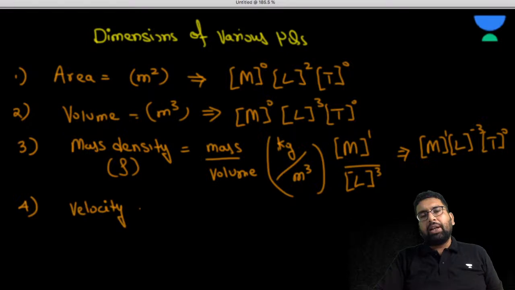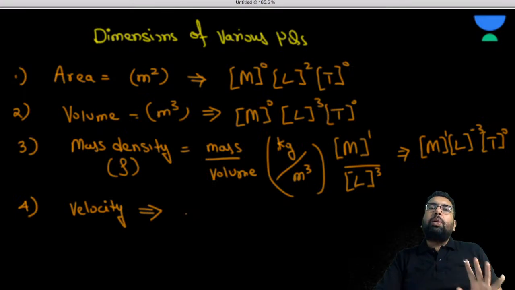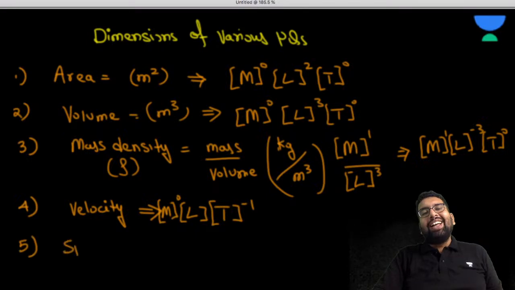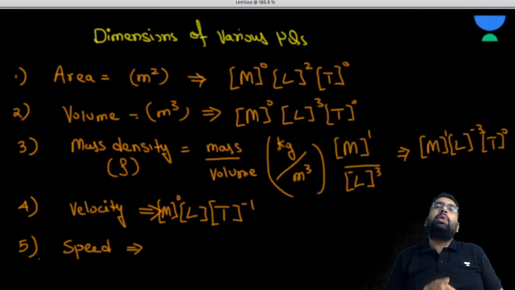We just did it: displacement per unit time. So that is L for displacement upon time, so T is going to be -1, and M is going to be 0. What is the dimension of speed? Speed is also distance per unit time.